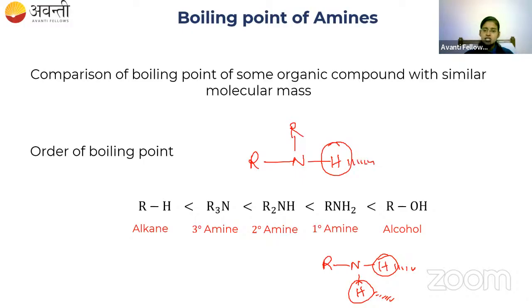Whereas in case of tertiary, no hydrogen bonding is possible. So if the number of hydrogen bonds is more, then the boiling point is more. That's why primary amine has the highest boiling point compared to secondary amine and then tertiary amine. Alcohol has the highest value because of the strong hydrogen bond that it will make with the other compounds. So this is about the boiling point of amines.